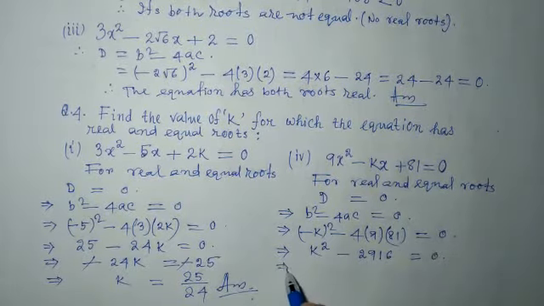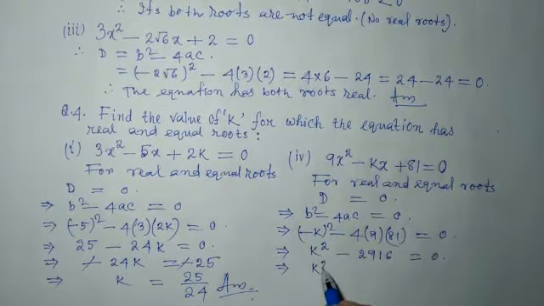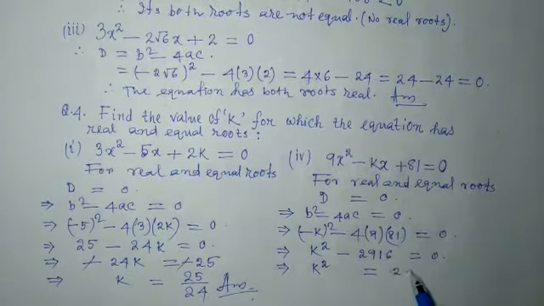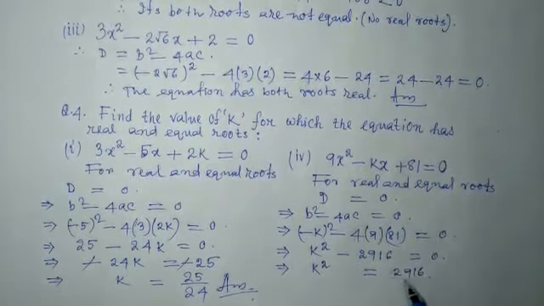Next, to find k square, to find the value of k, take this number to the right side. Minus 2916 will be plus 2916 on the right side. Then from here to find the value of k, we can do it like this.